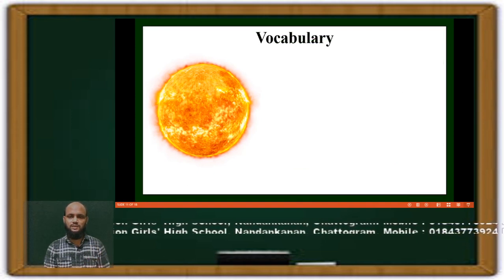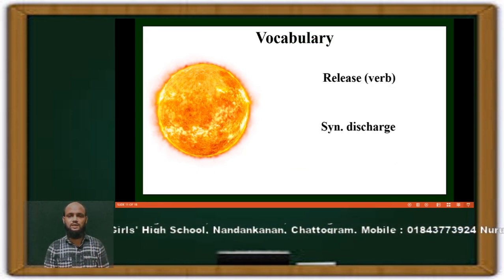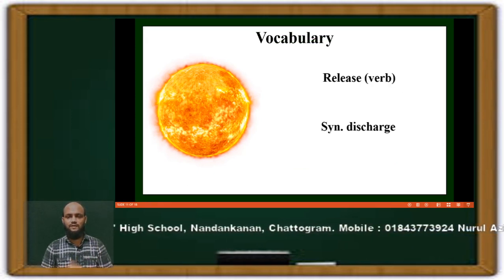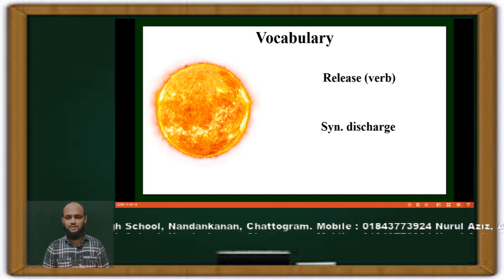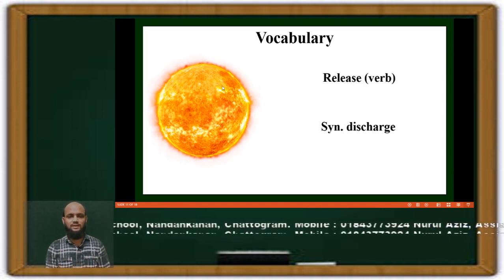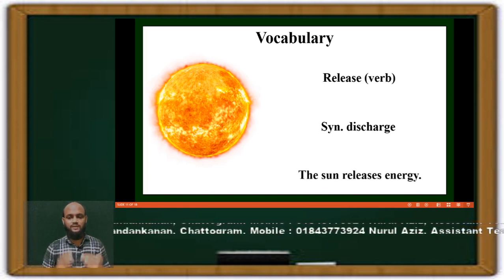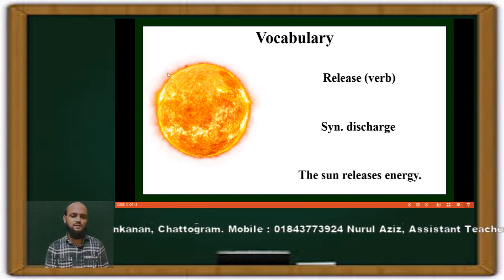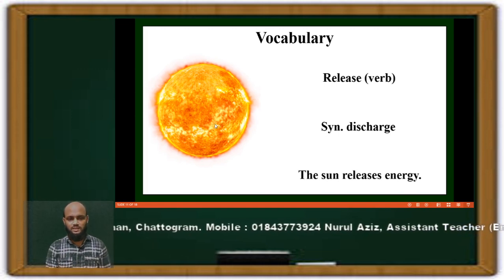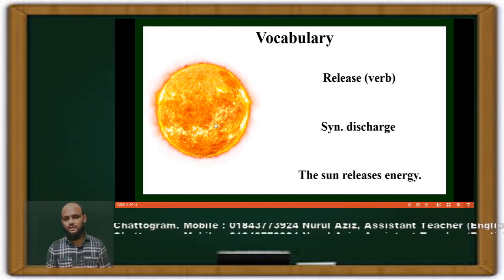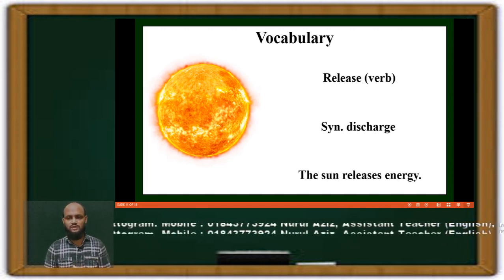And the last one is release. This is a verb, and this means discharge. So the sun releases what? Energy. The sun releases energy. This is the sun, a symbolic picture of the sun, and this releases energy. We can get this energy for different purposes.